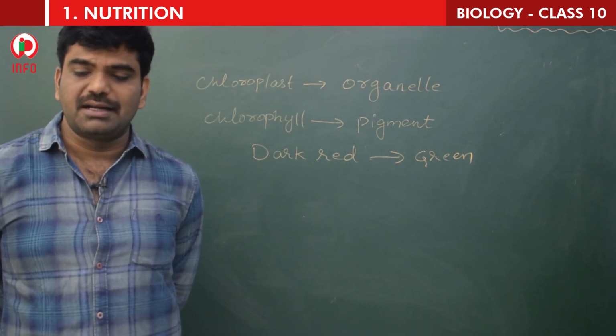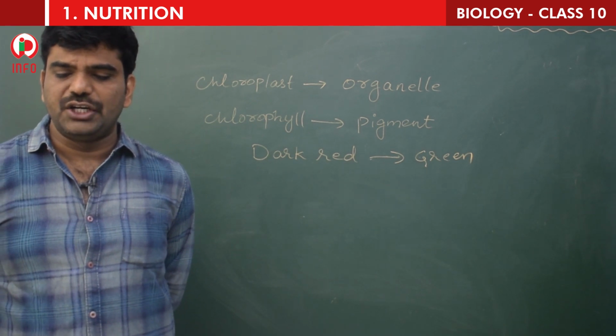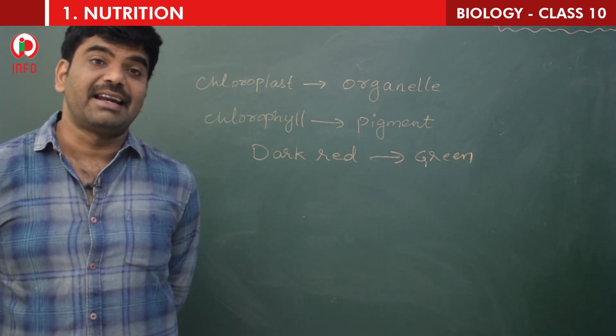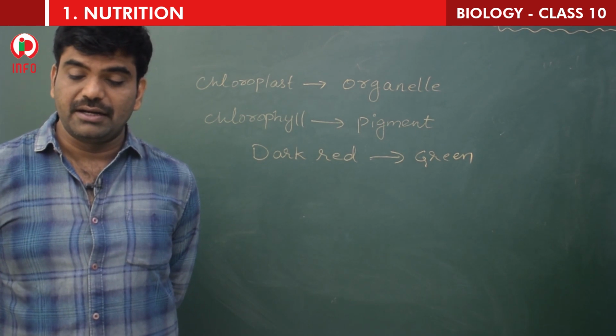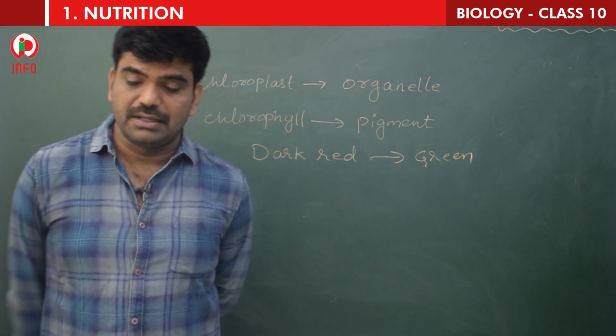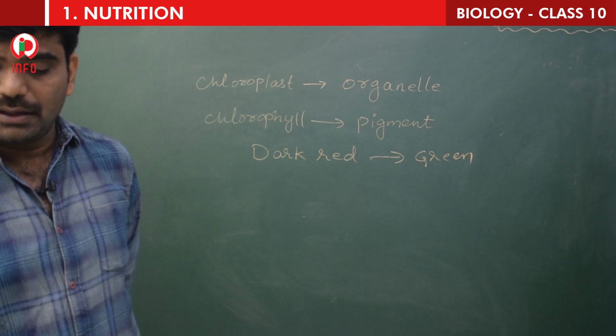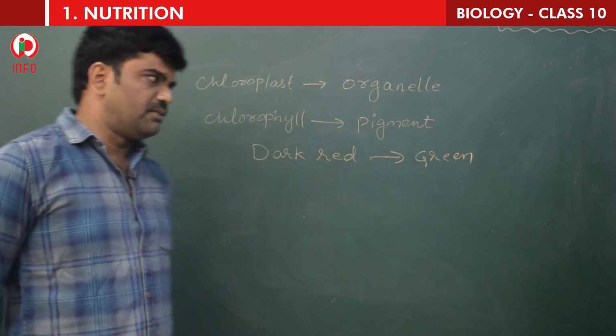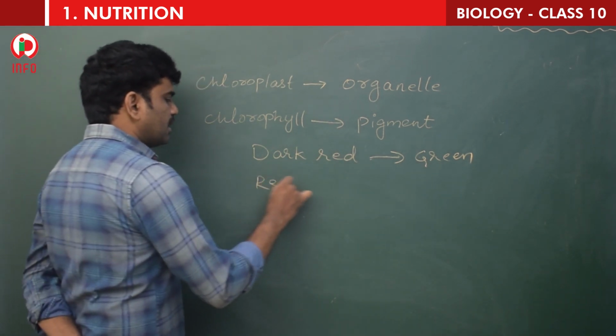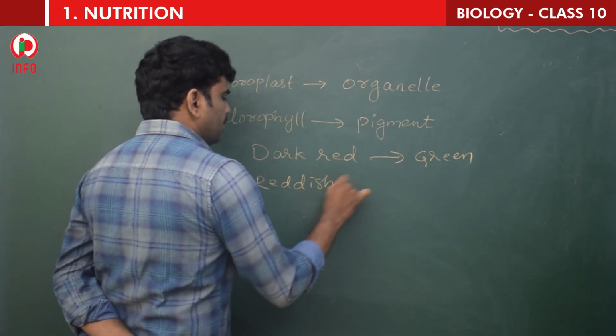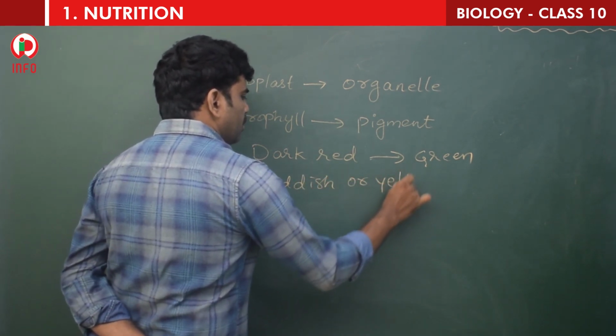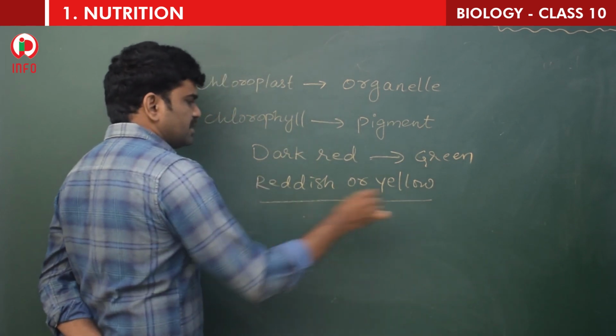Then what about the other colored leaves? And how is it that new leaves which look dark red turn into green? Do plants having reddish or yellow colored leaves carry out photosynthesis?